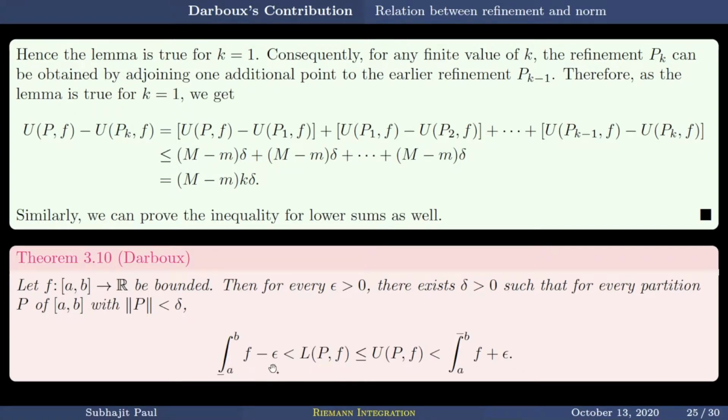Now this one is the supremum. Remember, the lower integral is the supremum of L(P, f) and the upper integral is the infimum of the U(P, f). So by the supremum property, if you reduce that any further, minus epsilon, there will be something which will exceed that. Nothing to do with lower sum, integration, Darboux, Riemann, nothing. This is the definition of supremum. There will be some quantity which will be smaller than the infimum, increased by any little quantity. Nothing surprising here. What is surprising is that this will happen for all partitions with norm of P less than delta.